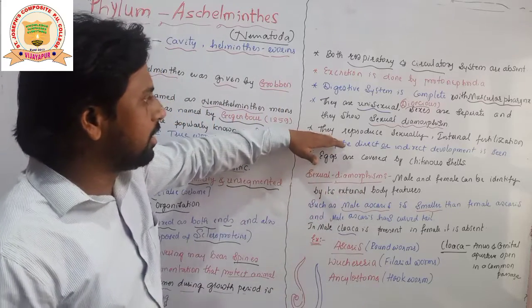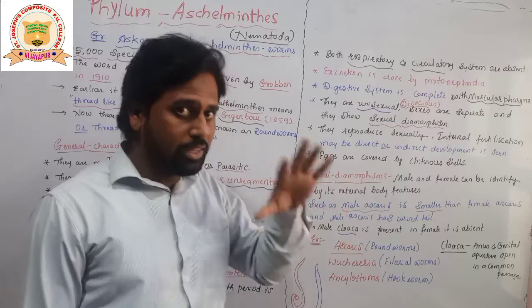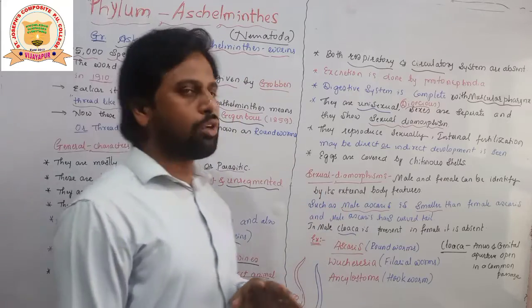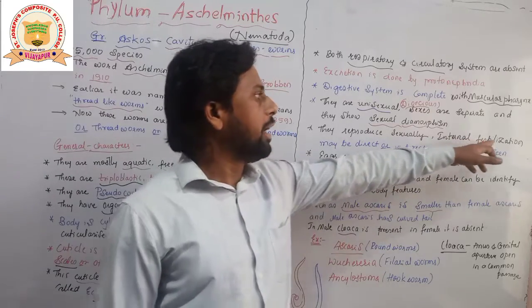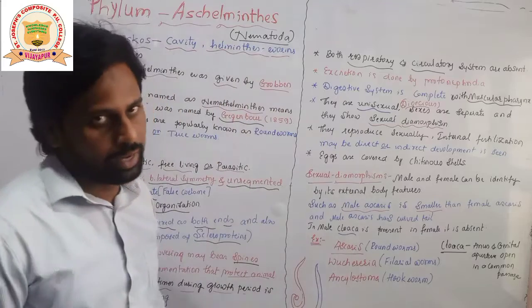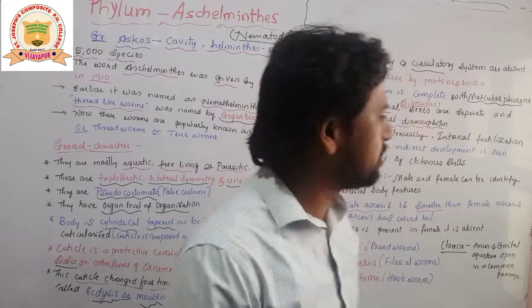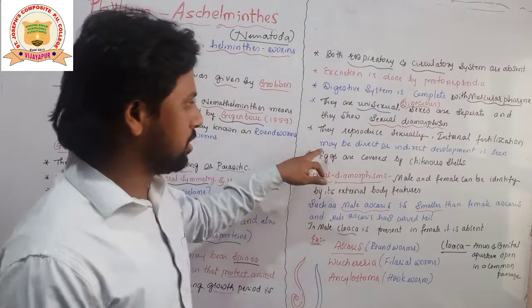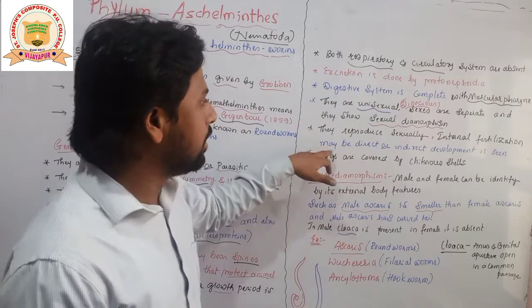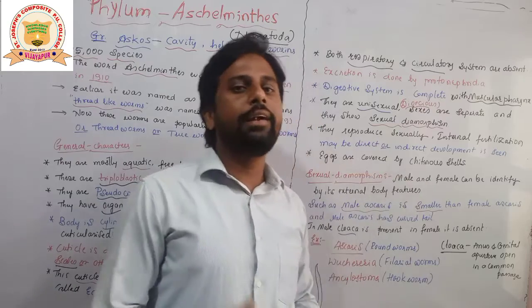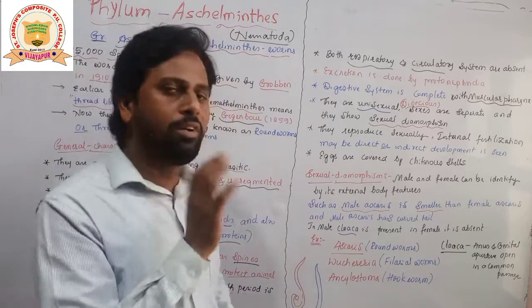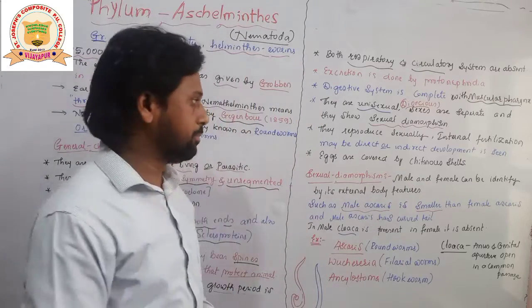Next thing, students, here they reproduce sexually. Obviously the sexes are separate. It means they show sexual reproduction. Internal fertilization is being seen. Internal fertilization, as the fusion of male and female gametes is taking place inside the body, students, where they may show direct or indirect development. Means there is a larval stage, may be seen, may not be seen.